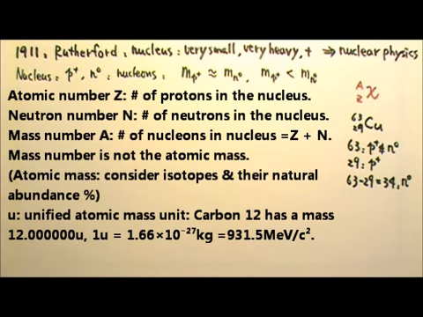The little u is the unified atomic mass unit. Its definition is that a carbon-12 atom has a mass of 12.00000 u. So 1 u equals 1.66 times 10 to the negative 27th kilograms, which is also 931.5 MeV over c squared. 1 u is very close to the mass of a proton and very close to the mass of a neutron. By the way, you do not have to memorize those numbers for the atomic mass unit u.